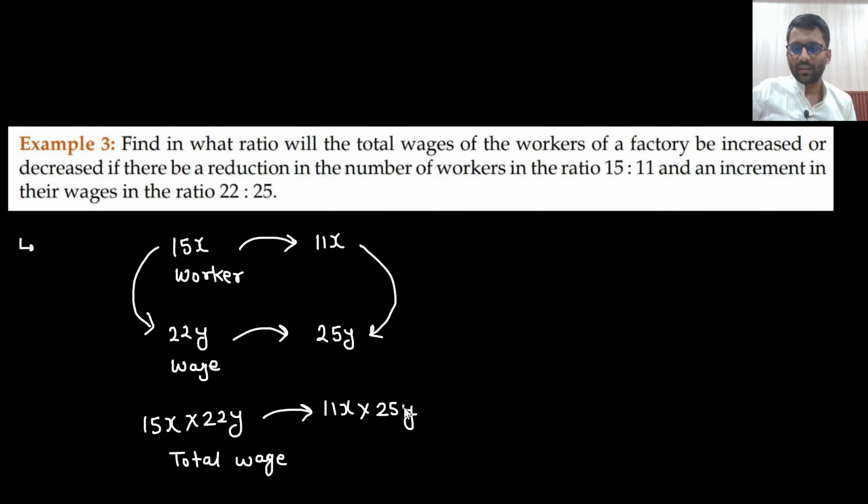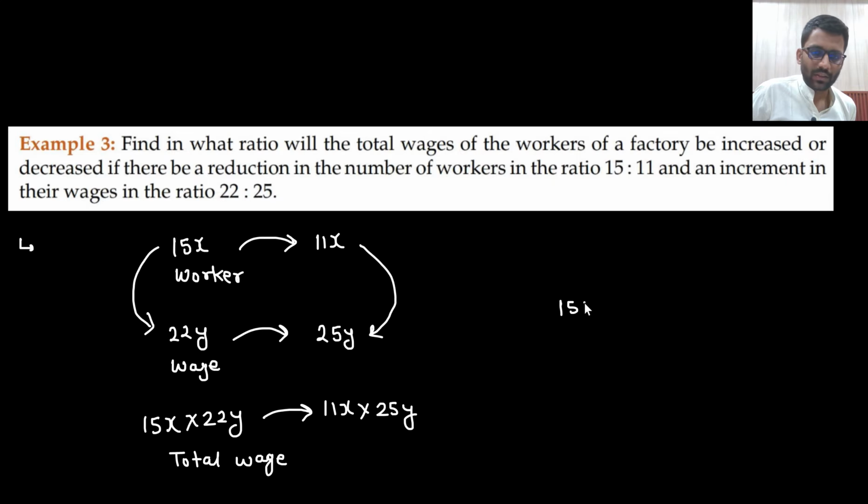So 22 into 15 is 330 and 25 into 11 is 275. So the total wage has decreased. What is the new ratio?